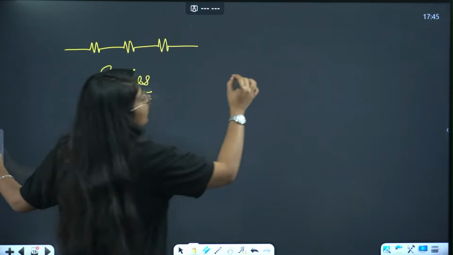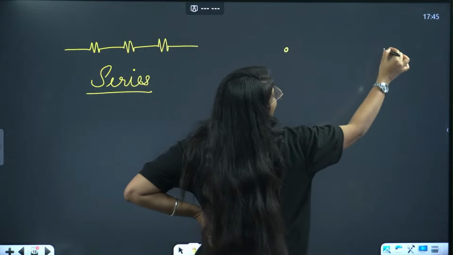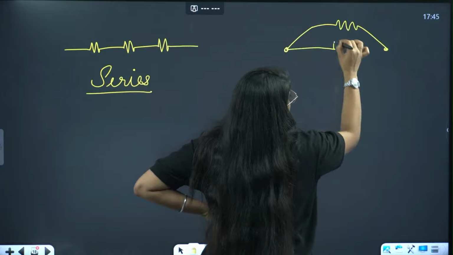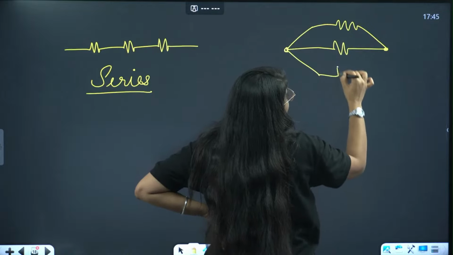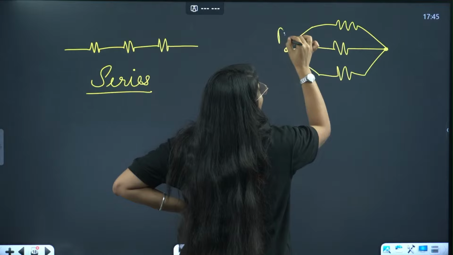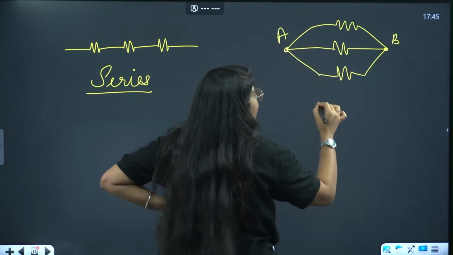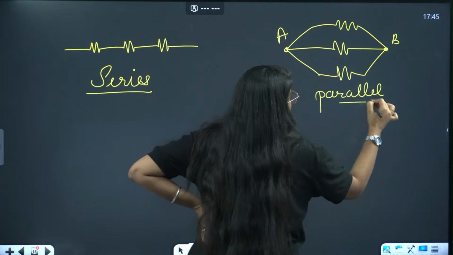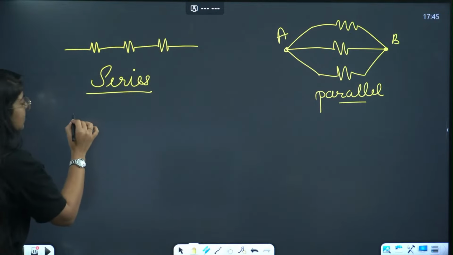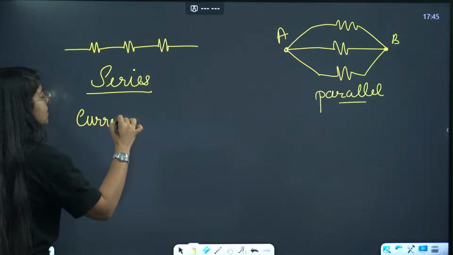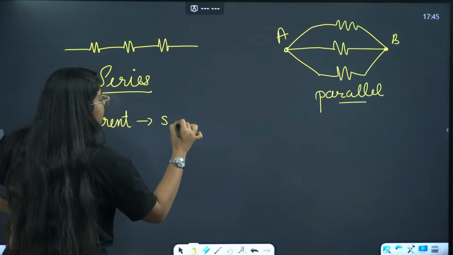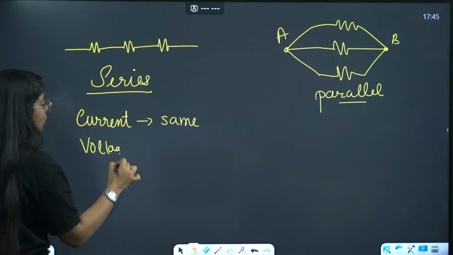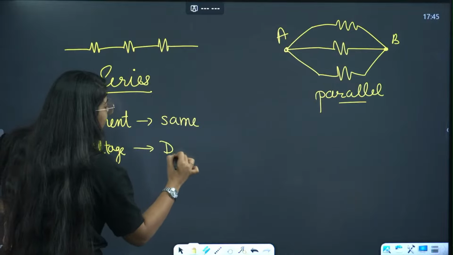Okay, so next, look, in between two points, if I have more than one resistance, then that combination is called parallel combination. And very important, in series current remains the same. Current remains same and voltage is divided. Done.